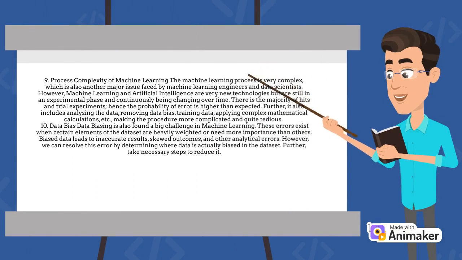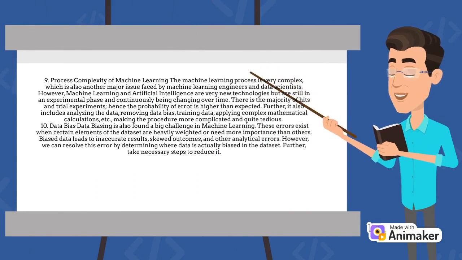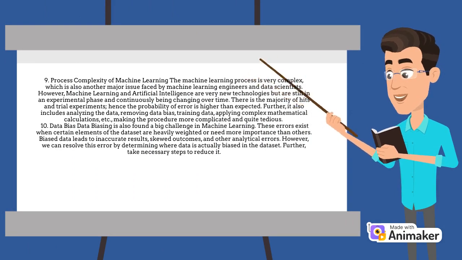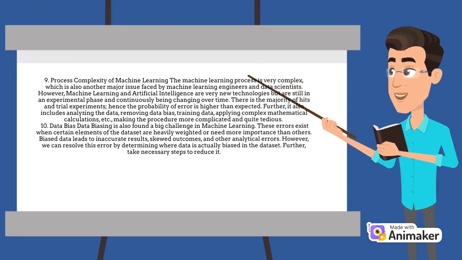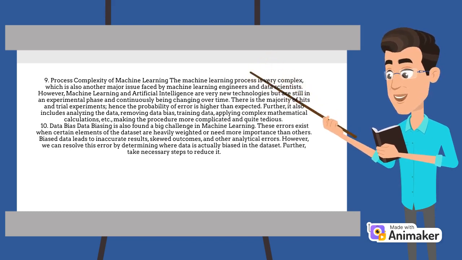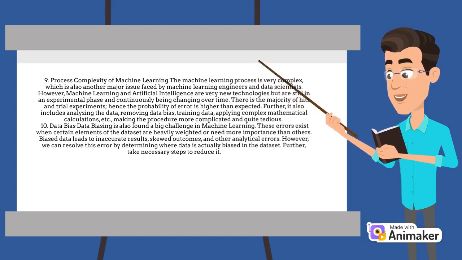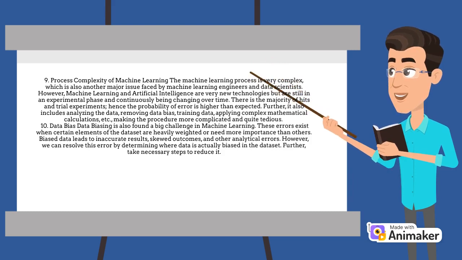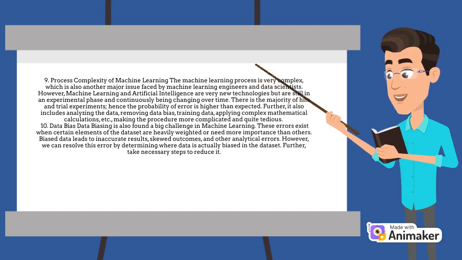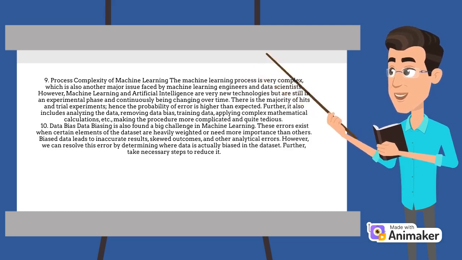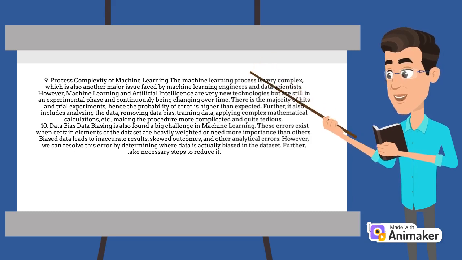9. Process complexity of machine learning. The machine learning process is very complex, which is also another major issue faced by machine learning engineers and data scientists. Machine learning and artificial intelligence are very new technologies and are still in an experimental phase and continuously changing over time. There is a majority of hit and trial experiments, hence the probability of error is higher than expected. Further, it also includes analyzing the data, removing data bias, training data, applying complex mathematical calculations, etc., making the procedure more complicated and quite tedious.